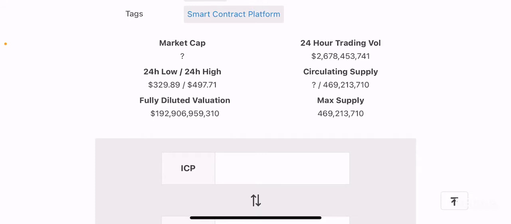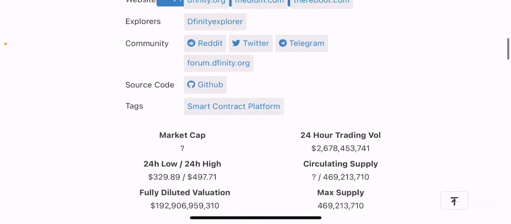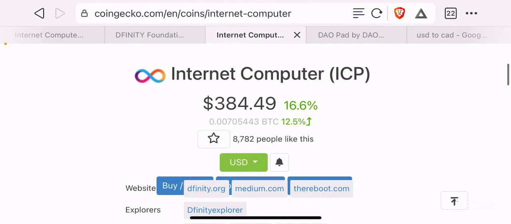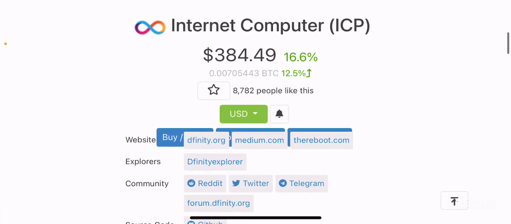Most projects have a max supply of 100 million tokens or less, but the circulating supply itself at the time of making this video is 125 million tokens, and with such a decent amount of max supply, the price is still in the triple digits, which is very surprising, because for a token with such high circulating supply in proportion to its max supply, exceeding 125 million tokens, the price point is quite expensive.